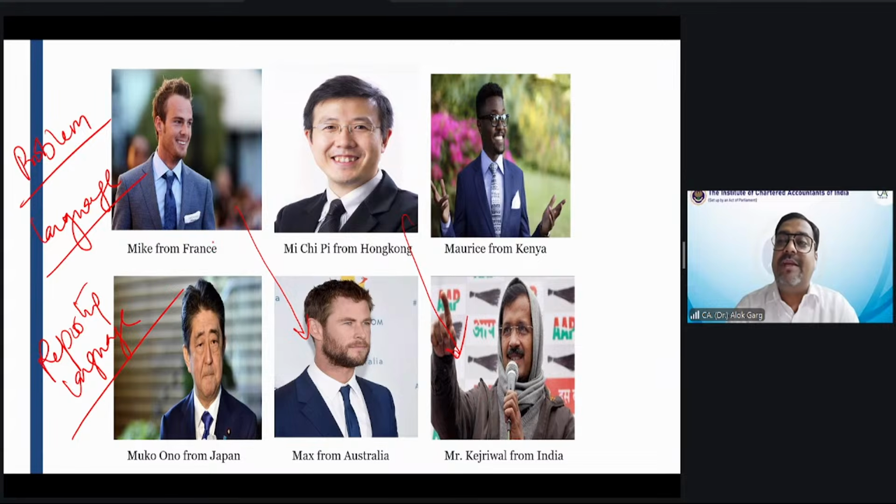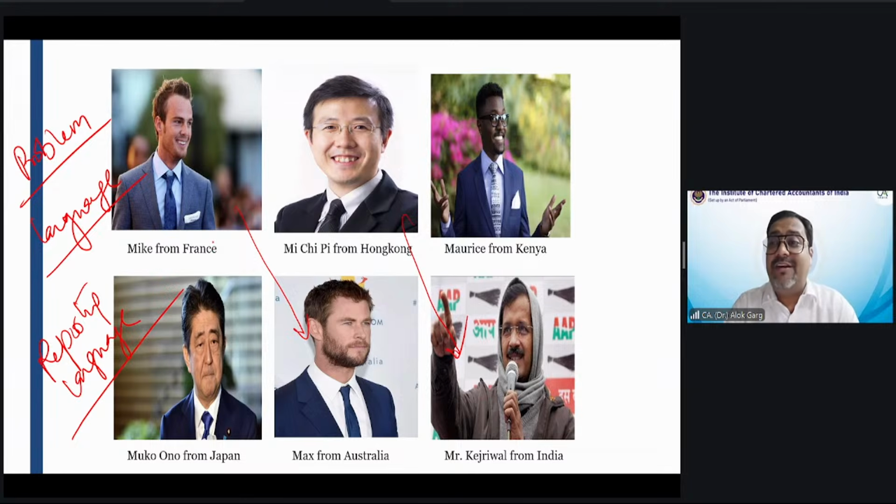So friends, many names I have taken. UK GAAP, US GAAP, French GAAP, Hong Kong GAAP, African GAAP, Indian GAAP, Japanese GAAP, Canadian GAAP. What is common in all these names? I know you guys will say the GAAP word is common.